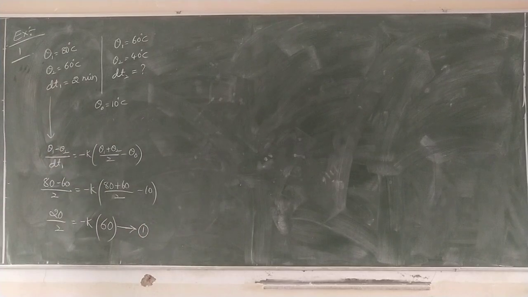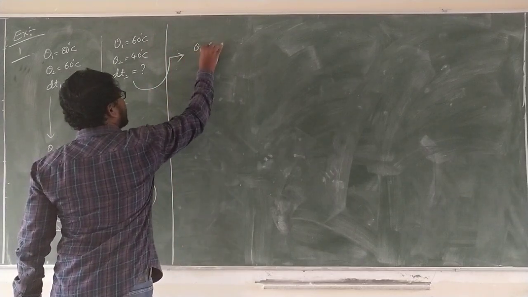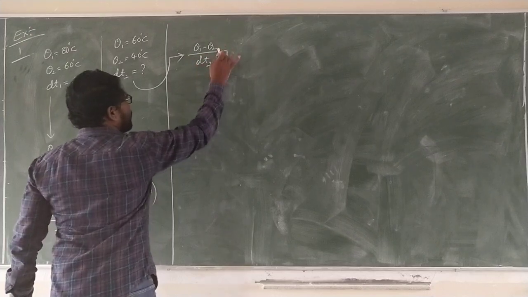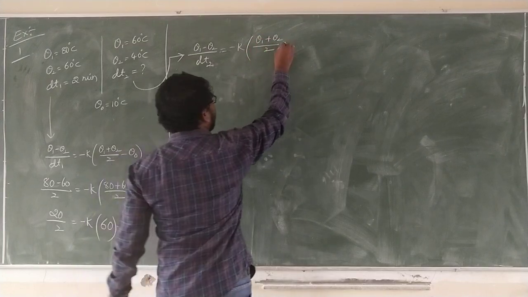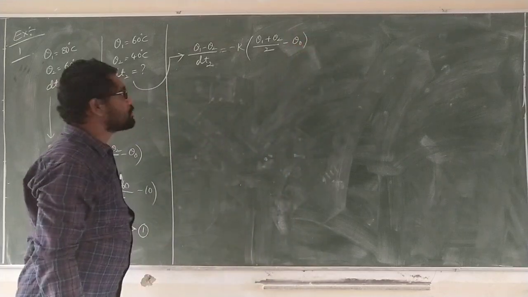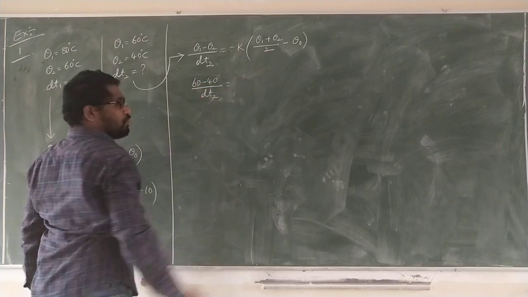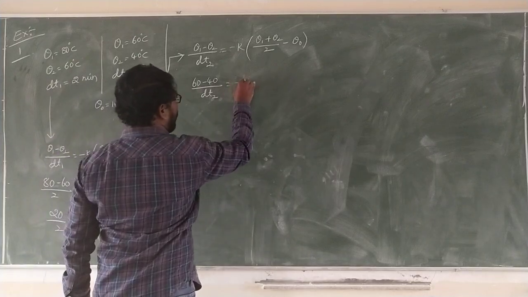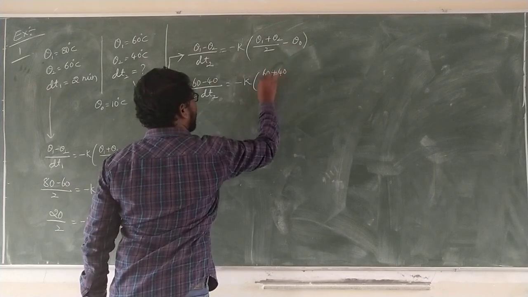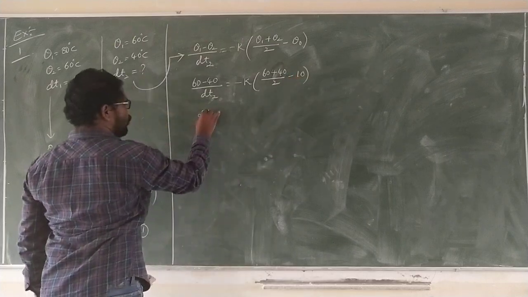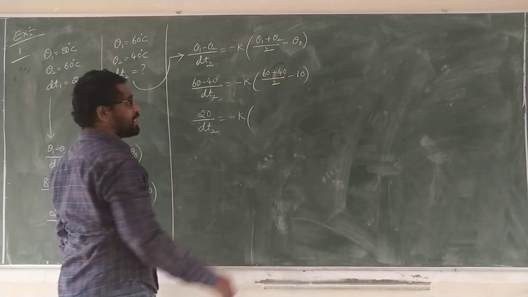Just hold that. Now we go for this one. Theta 1 minus theta 2 by dt2 is equal to minus k of theta 1 plus theta 2 by 2 minus theta naught. 60 minus 40 by dt2, which we have to calculate, is equal to minus k of (60 plus 40 by 2 minus 10). So 20 by dt2 is equal to minus k of 100 by 2, 50, minus 10, 40.